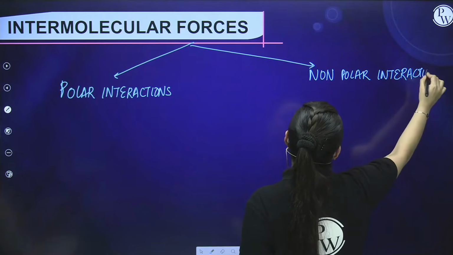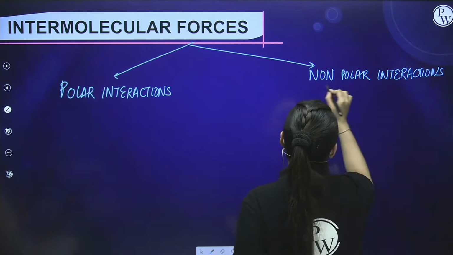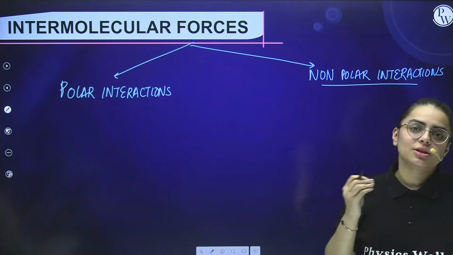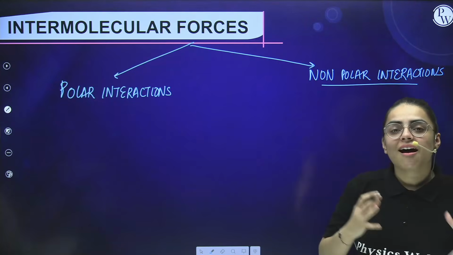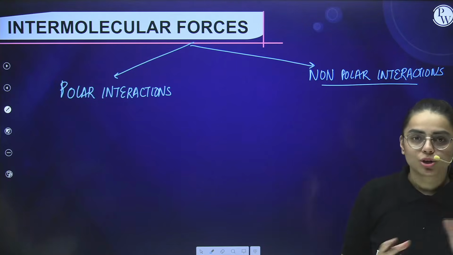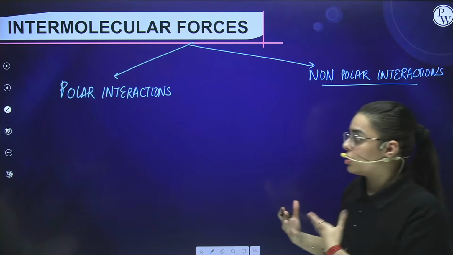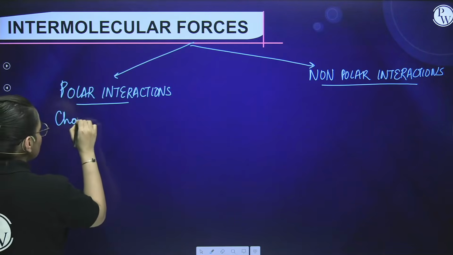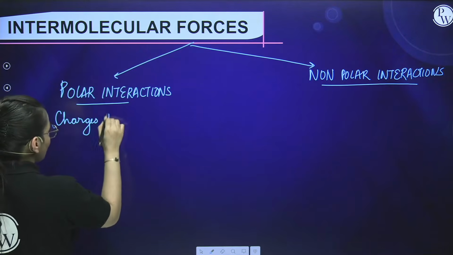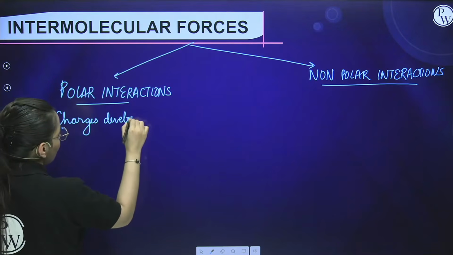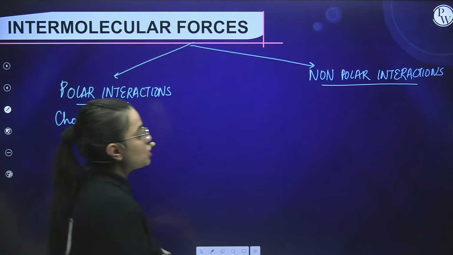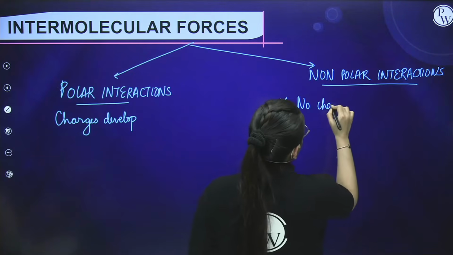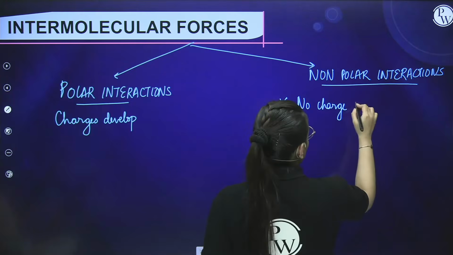Clear? Now, as the name suggests, polar refers to the one in which poles are made, in which charges are developed. And non-polar are the ones in which charges are not developed or charges are not involved. So I would write here, first of all, charges develop or are made. And in the non-polar case, no charge development, that means no poles development.